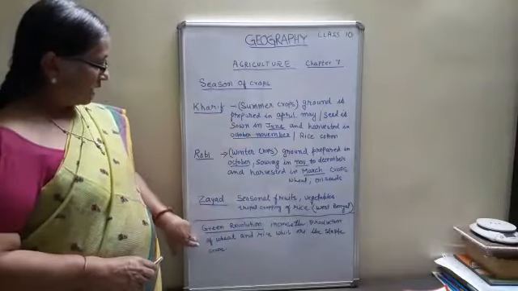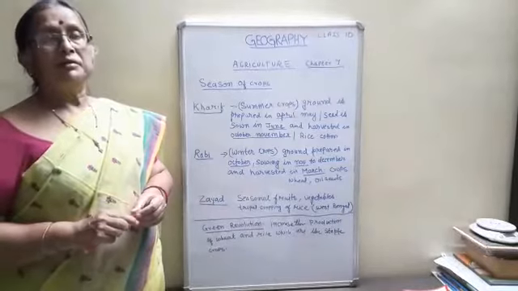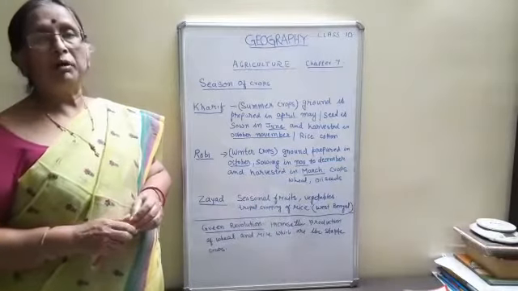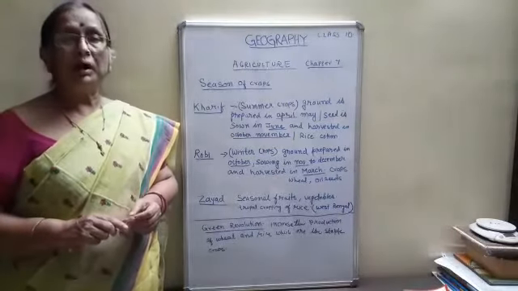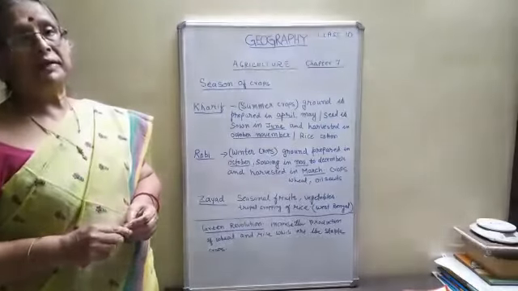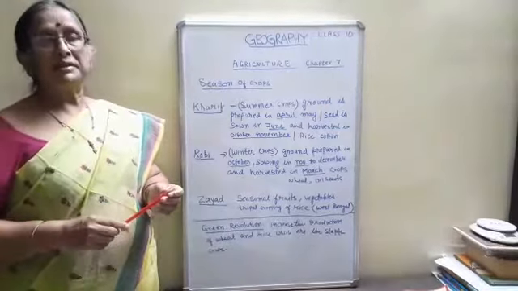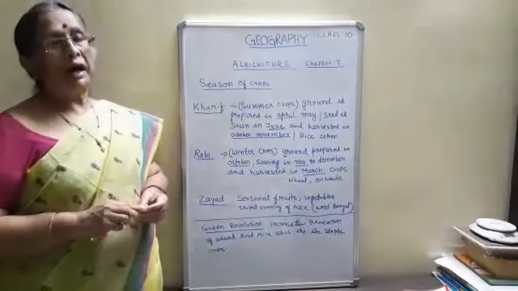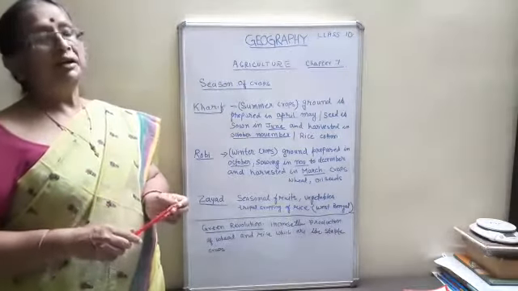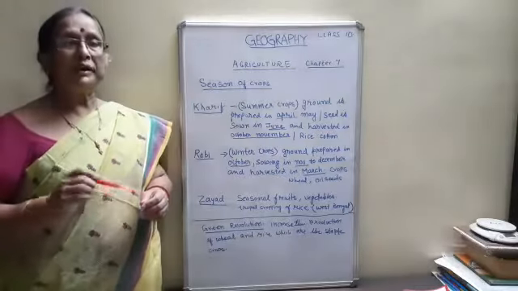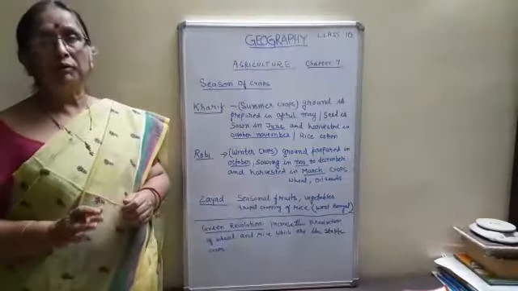Now the second part of the chapter will be the Green Revolution. Mostly what happens is that students, when they see Green Revolution, think about an increase in forested area, but this is related to agriculture. In the 1960s, when there was a drought, the government started the Green Revolution. They started research in the agriculture field. Hybrid quality seeds were prepared, chemical fertilizers were made. By using those, they wanted to increase the crop for wheat, because that is the most important staple food for the whole of the country.